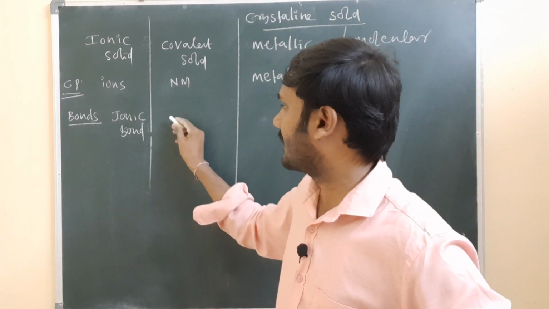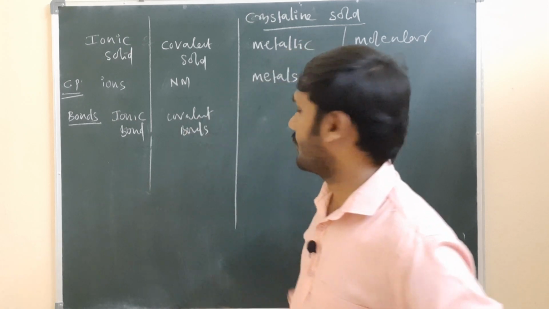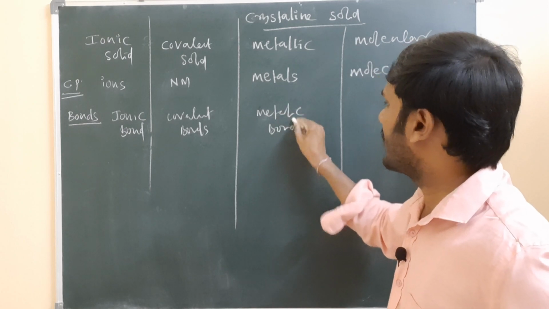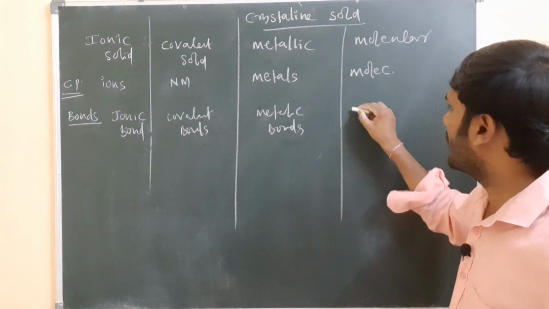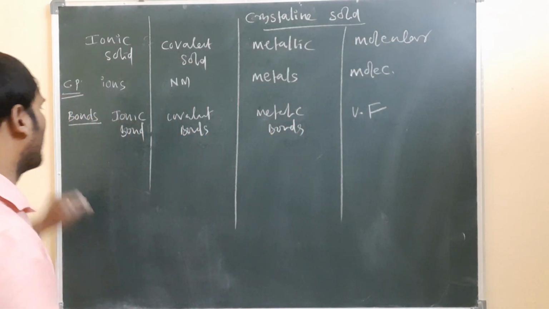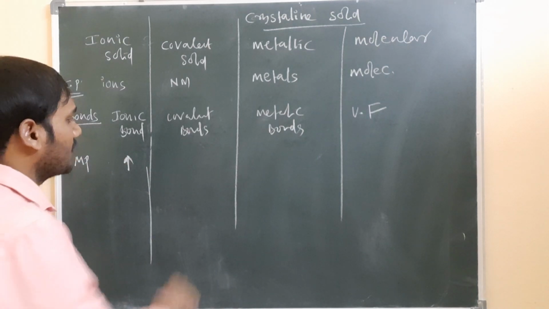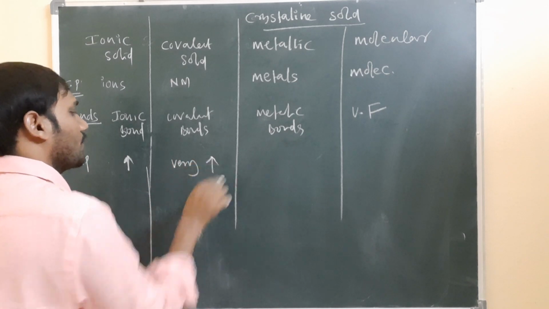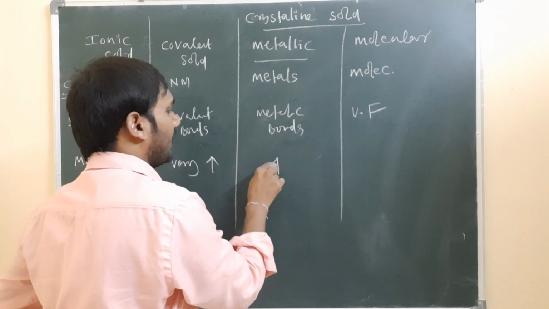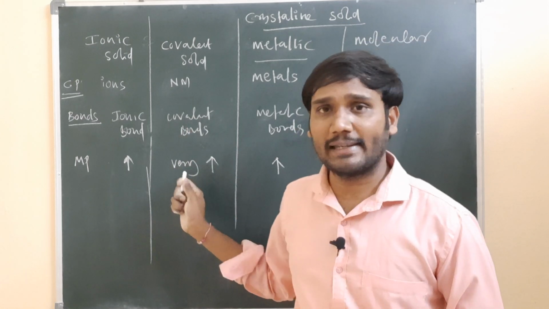In the covalent solid, covalent bonds are present. In the metallic solid, metallic bonds are present. And in the molecular solid, generally van der Waals forces are present. Coming to the melting point, ionic solids have a high melting point, covalent solids have a very high melting point, metallic solids have a high melting point, but molecular solids have a low melting point. So why is the covalent solid melting point very high?